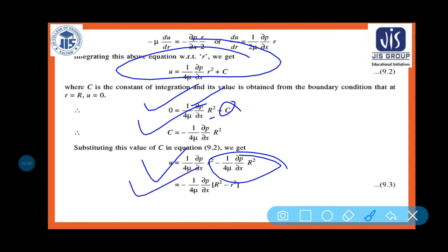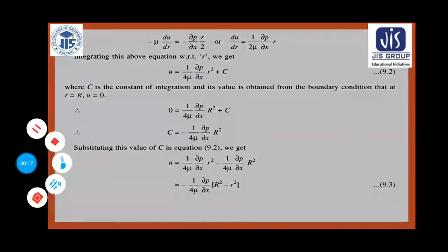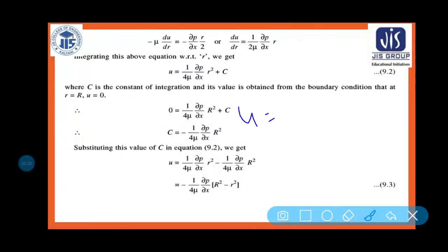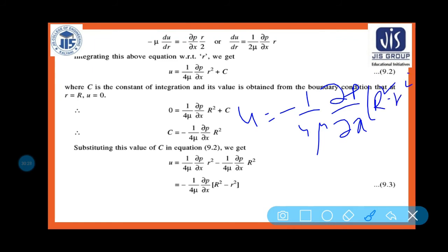So ultimately u is equal to, taking common, minus 1 by 4 mu del p by del x into small r square minus capital R square.